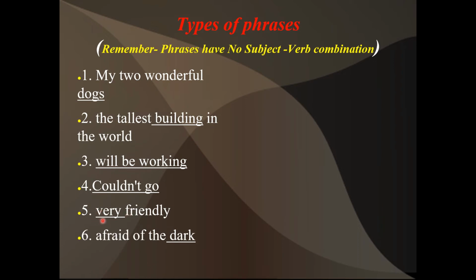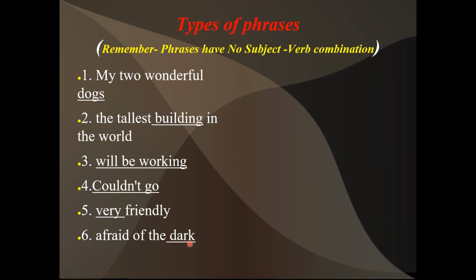Now based on that, tell me what I underlined here: "very" and "dark." What are those? Yes, those are adjectives. So "very friendly" is focusing on the adjective, and "afraid of the dog" is focusing on dog.